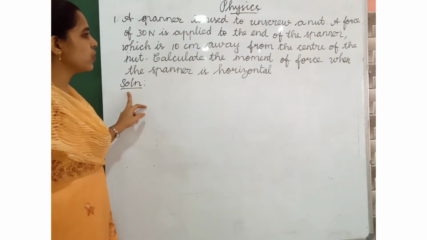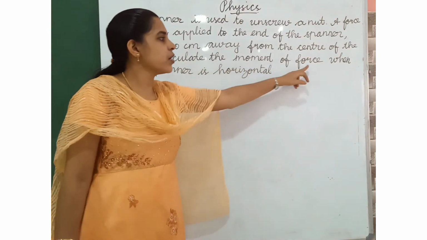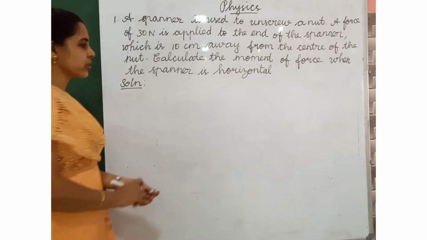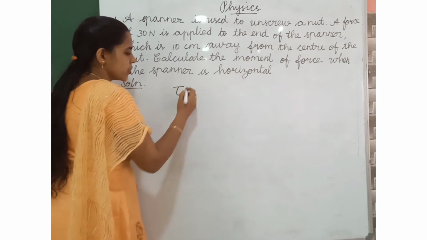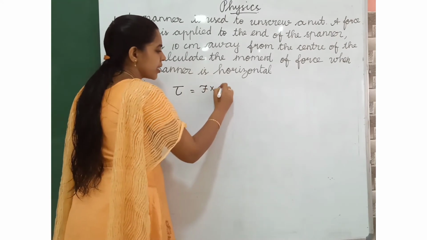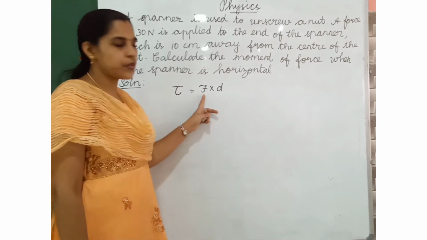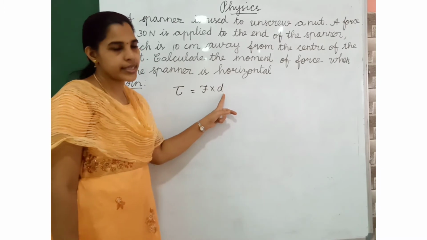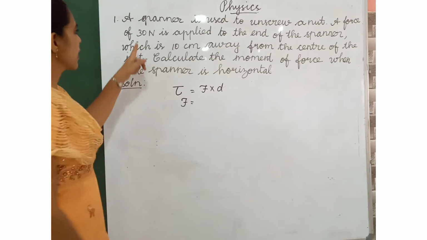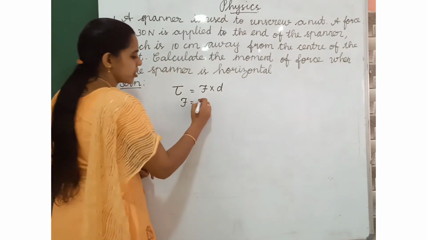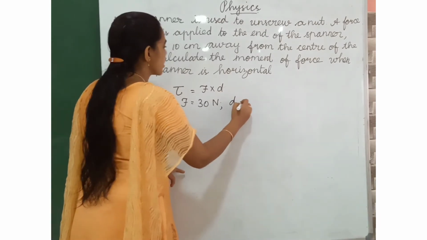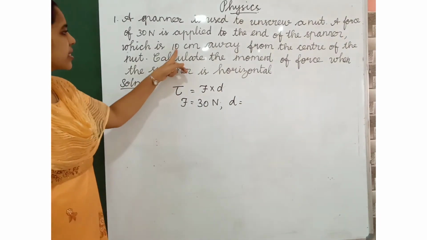What is the solution now? We have to find the moment of force. Moment of force means torque. What is the formula for torque? Tau is equal to F into D. F is the applied force, D is the perpendicular distance. F is equal to 30 Newton. D, the distance, is 10 centimeter.